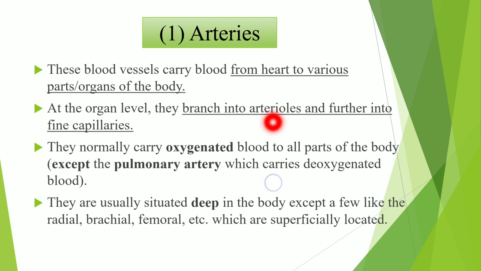These arterioles are further divided into fine capillaries. Now they carry oxygenated blood to all parts of the body from the heart, but there is one exception, that is pulmonary artery, which carries deoxygenated blood from heart to the lungs.